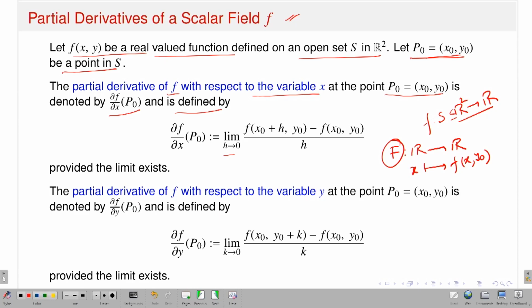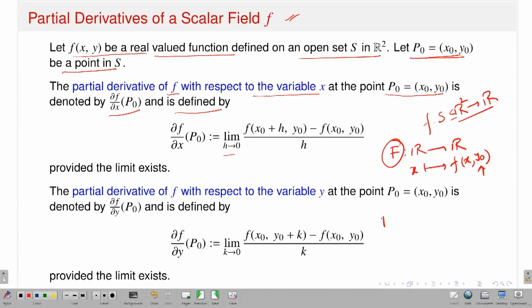So now suppose I assume that my function capital F is differentiable, say at the point x naught. y naught I am keeping fixed. I am thinking of it as a function of the single variable x going to small f of (x, y naught), and suppose it is differentiable at the point x naught. Then what is the derivative capital F prime at x naught? What is the derivative in the single variable case? Very easy: limit h goes to 0 of capital F of (x naught plus h) minus capital F of x naught, divided by h, right? If I have a function from R to R and want to talk about the differentiability of capital F at the point x naught, this is the formula we know.